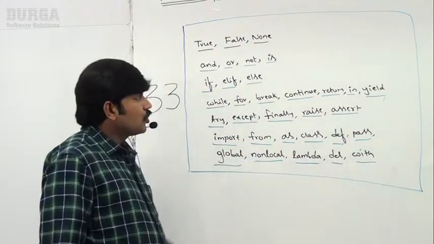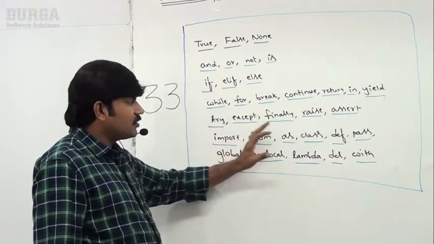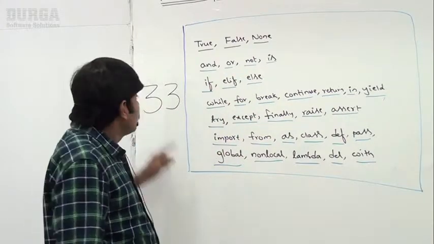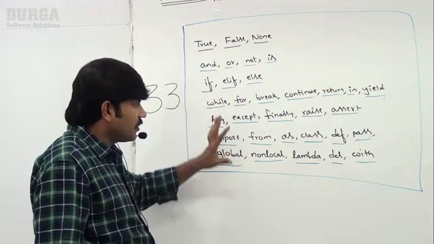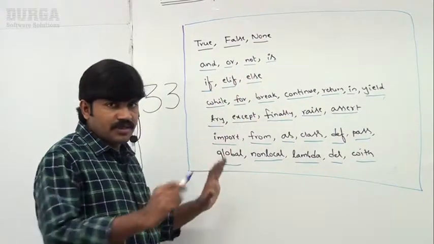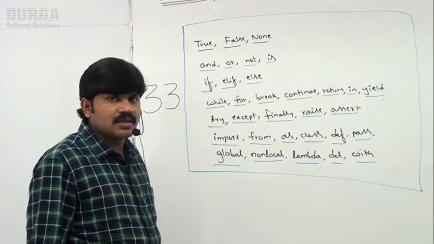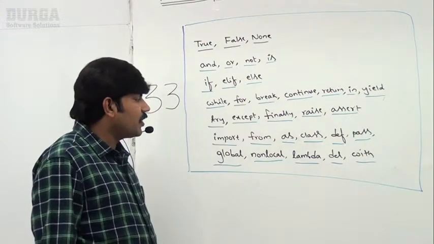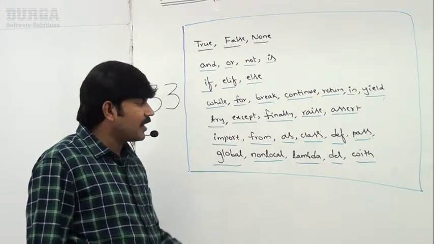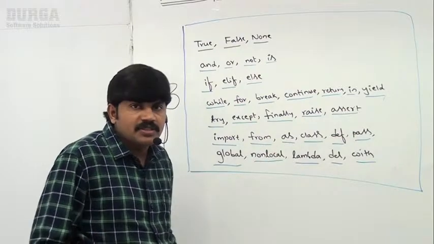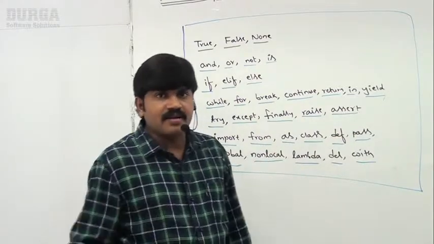Okay, in total, how many reserved words are there? How many keywords are there? 33 keywords are there in Python. Remember, this is the list. Sir, if the first question you are going to ask is what is the purpose of yield, or what is the purpose of global, or what is lambda, or what is pass, can you please explain that? I will give left and right.